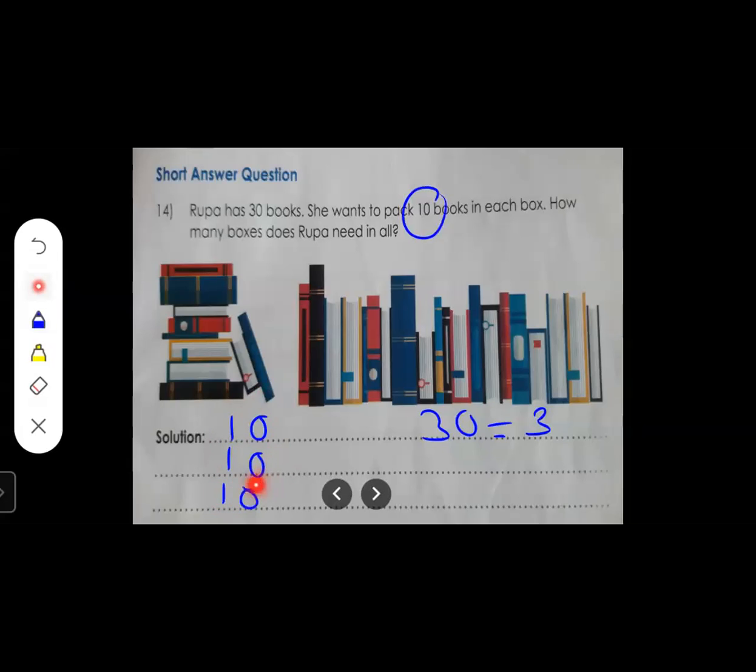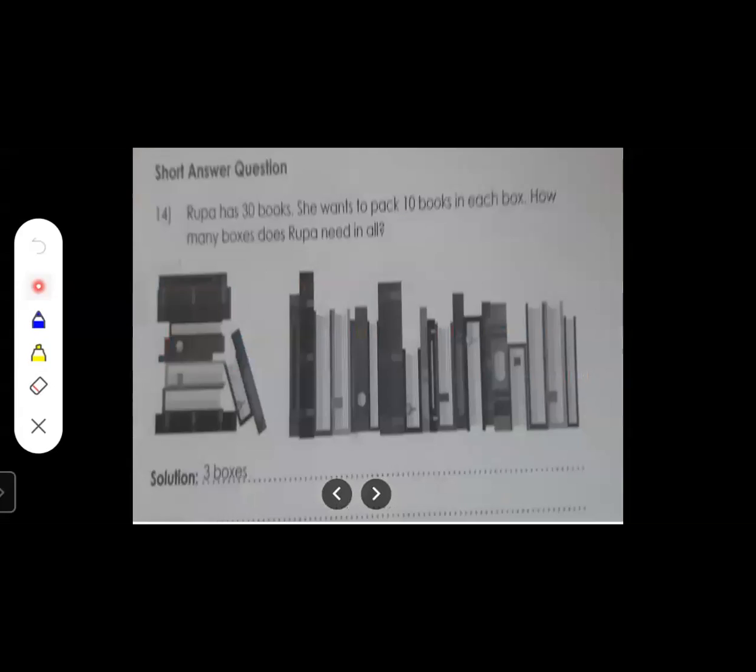3 tens. So over here, how many boxes do we need? 1, 2, 3. So how many boxes does Rupa need in all? Students, tell me. Yes, 3 boxes, right? So here we are going to write 3 boxes. See over here, 3 boxes.